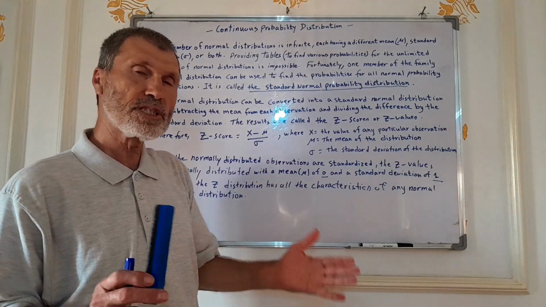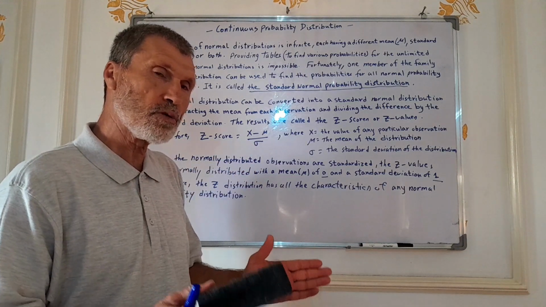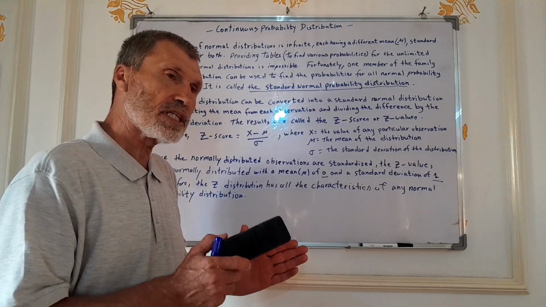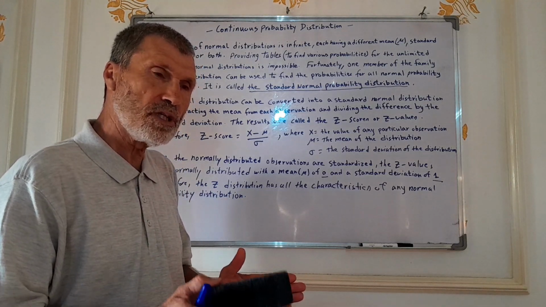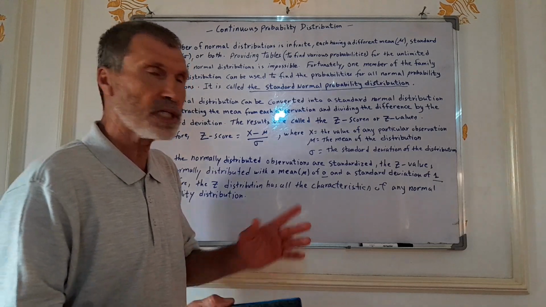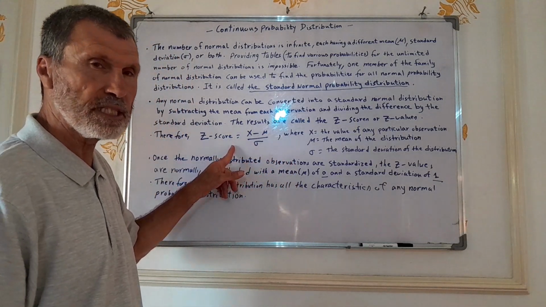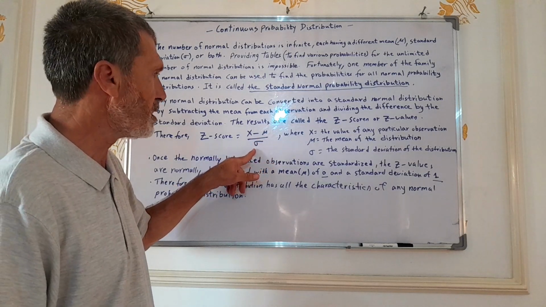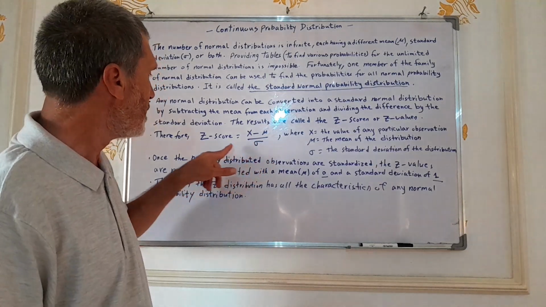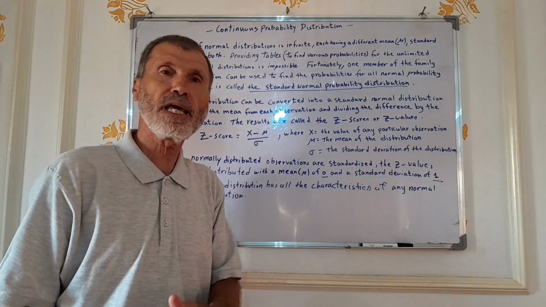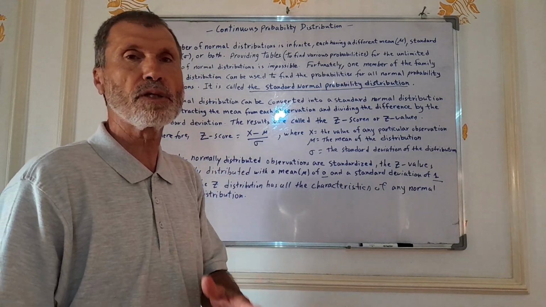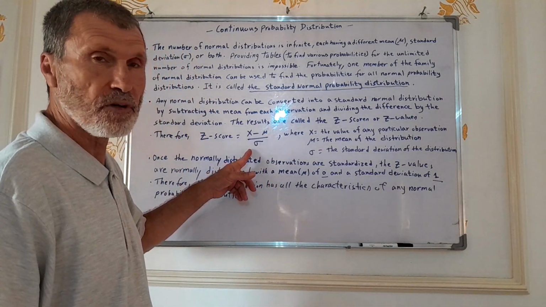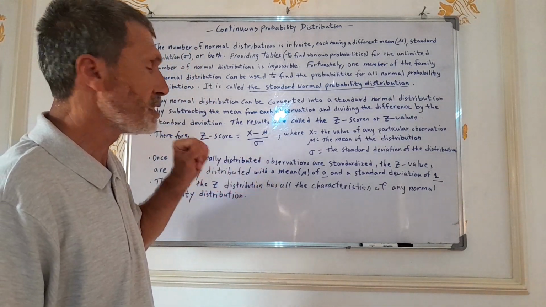So for any normal distribution, in order to calculate the probabilities, we transform it into a standard normal by using this formula, the z-score, which is equal to x minus mu over the standard deviation. Once we do that, the z-score will have the same characteristics of the normal distribution, and we have a table for the standard normal.